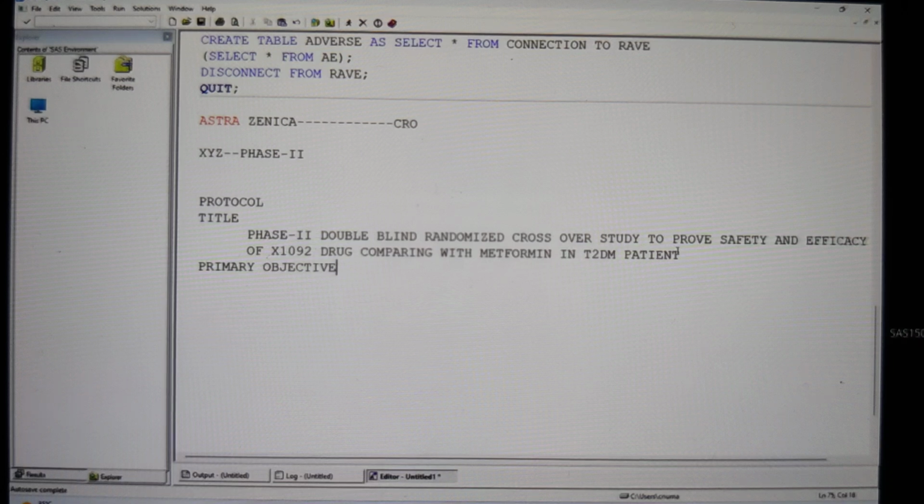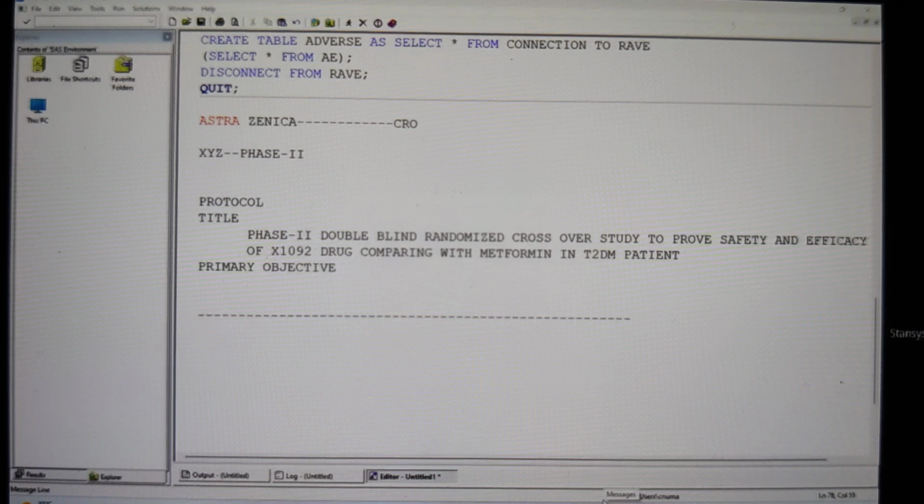Efficacy. And how can we do the efficacy? What is the efficacy in a diabetic patient? For example, my study is a 26-week study. Okay? By the end of the 26 weeks, what is the blood glucose level of my patient? If there is a reduction in the blood glucose level after my treatment, so that I can prove yes, my drug is working, that is the efficacy of my drug.